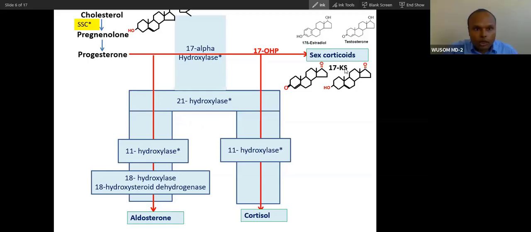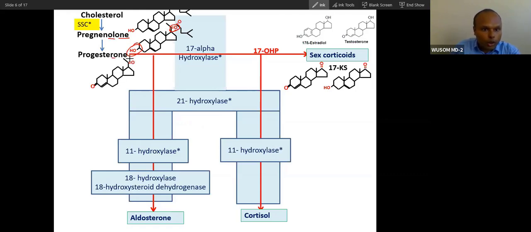Now you can see through the molecular structure. So you can see this is pregnenolone. Pregnenolone has one ol and one one. This is called pregnenolone. Now progesterone has one only. Here also one, here also one. Progesterone changes happen here. Now after progesterone, all these compounds will form: aldosterone, cortisol, and sex corticoid.